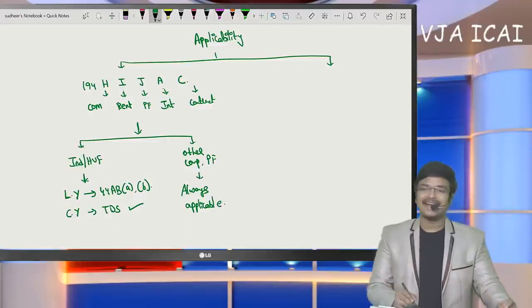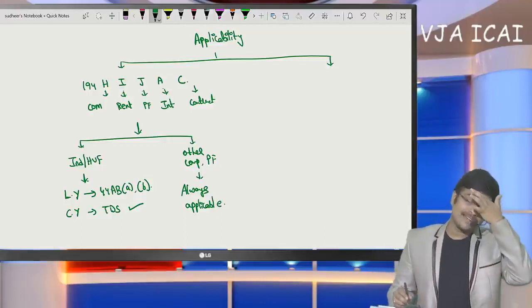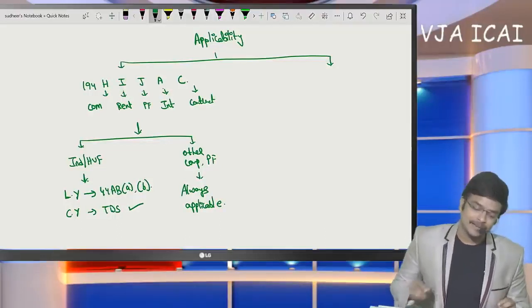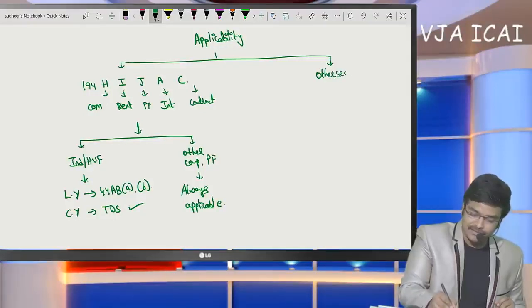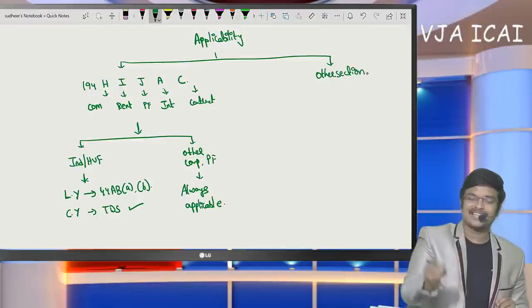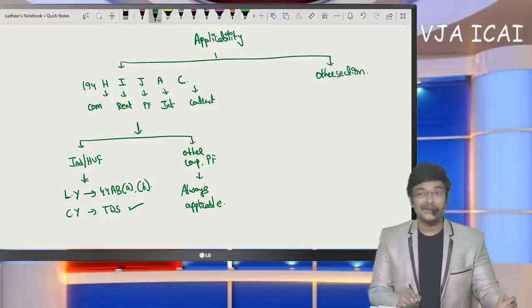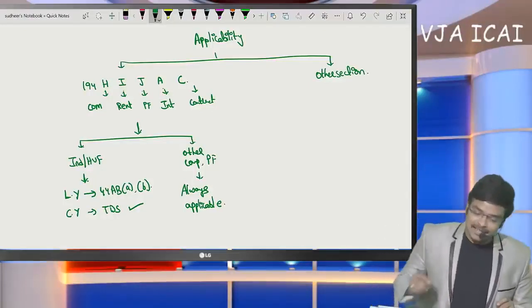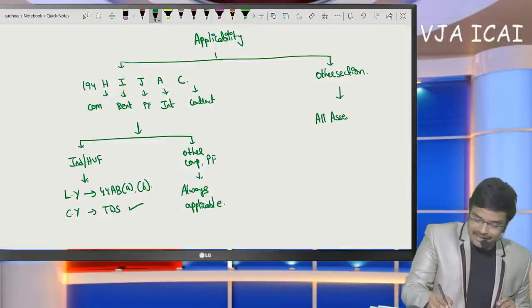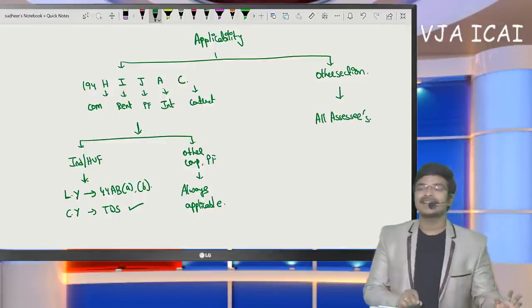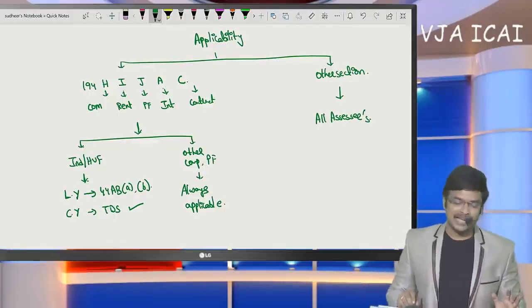This is the first part regarding 194H to 194C, H, I, J, A, C. Rather than these sections, other sections, like now we have dealt with section 193, 192 salaries, like that. Other sections were applicable for all the assessees, whether liable to tax audit or not liable to tax audit. All other sections were always applicable.